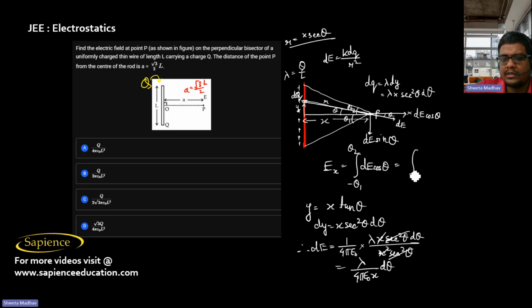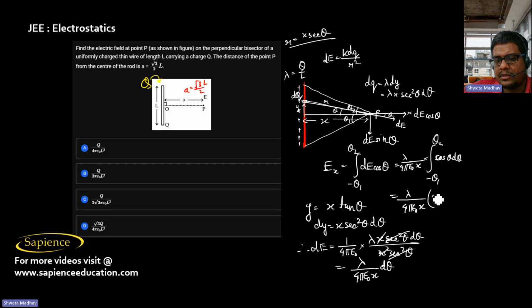So this will be lambda by 4 pi epsilon naught x, which I can take outside since x is a constant, times integral cos theta d theta from minus theta 1 to plus theta 2. Integral cos theta is sin theta, so Ex is lambda by 4 pi epsilon naught x into sin theta 1 plus sin theta 2.